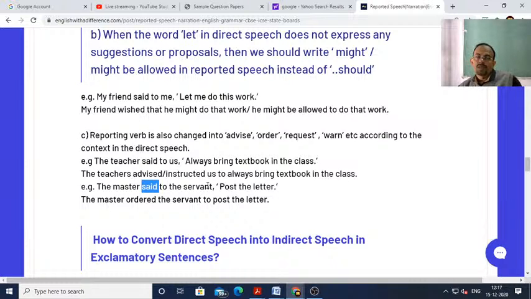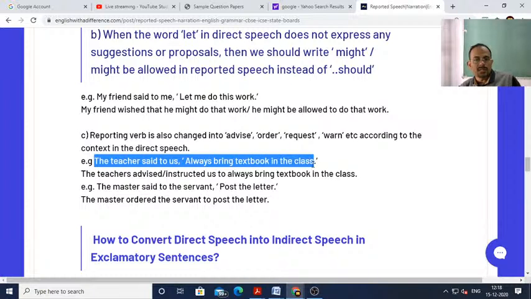If the sentence is instructional or it is advice, then we should replace the reporting verb with either instructed or advised. Understood? So you need to study the sentence first. Like here, the example is given, the teacher said to us, "Always bring the textbook in class."